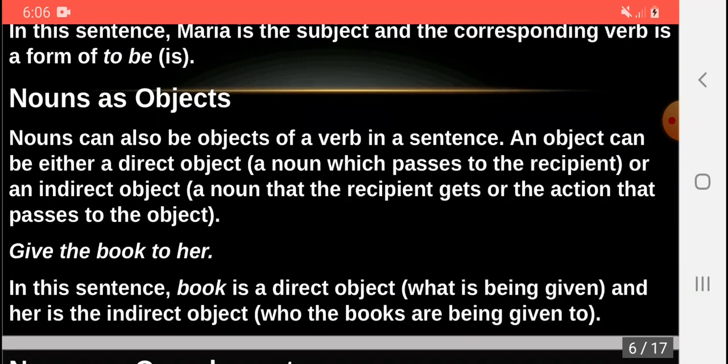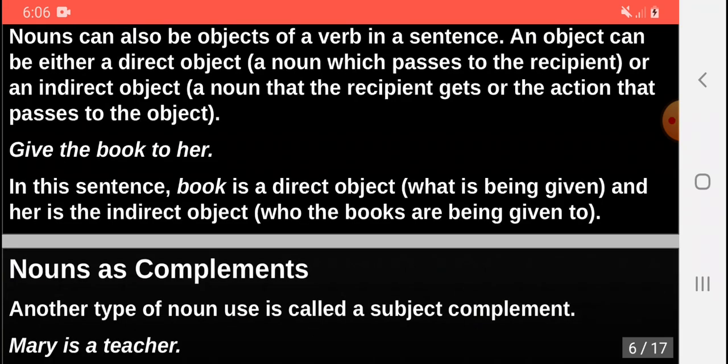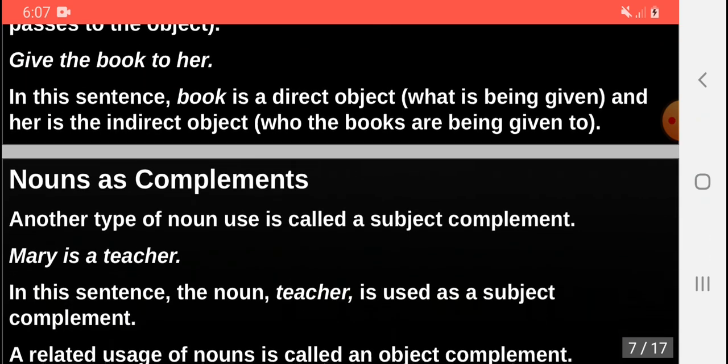Noun also acts as object, or nouns act as objects. Nouns can also be objects of a verb in a sentence. An object can be either a direct object, a noun which passes to the recipient, or an indirect object, that is a noun that the recipient gets or the action that passes to the object. For example, give the book to her. In this sentence, book is the direct object, that is what is being given, and her is the indirect object, who the books are being given to.